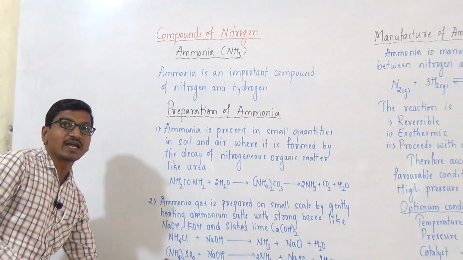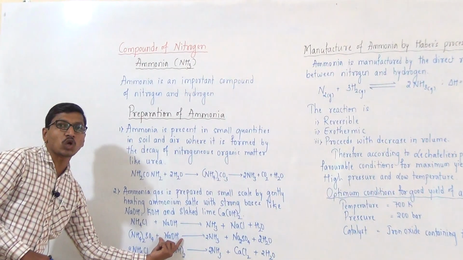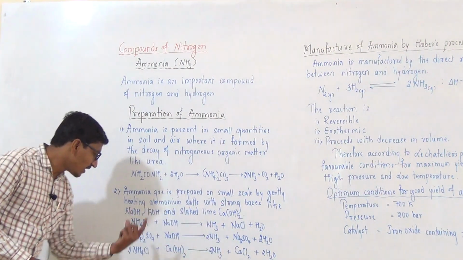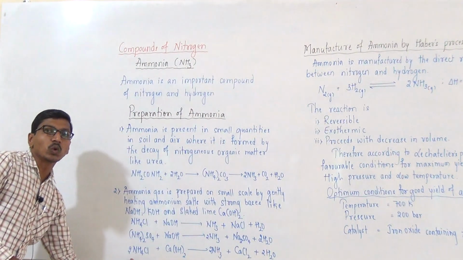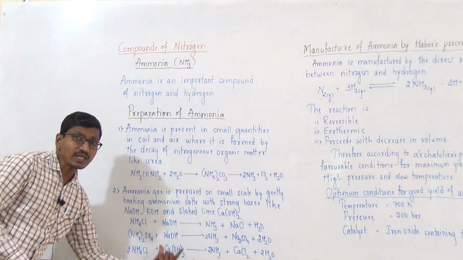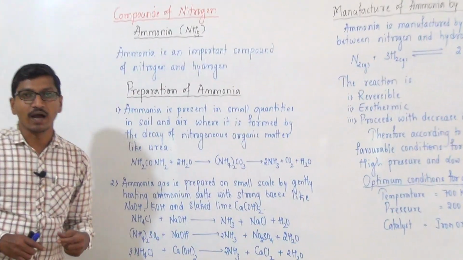Ammonium sulfate, on gently heating with strong base, gives ammonia gas. And last one, ammonium chloride gently heated with slaked lime, that is calcium hydroxide, gives ammonia.